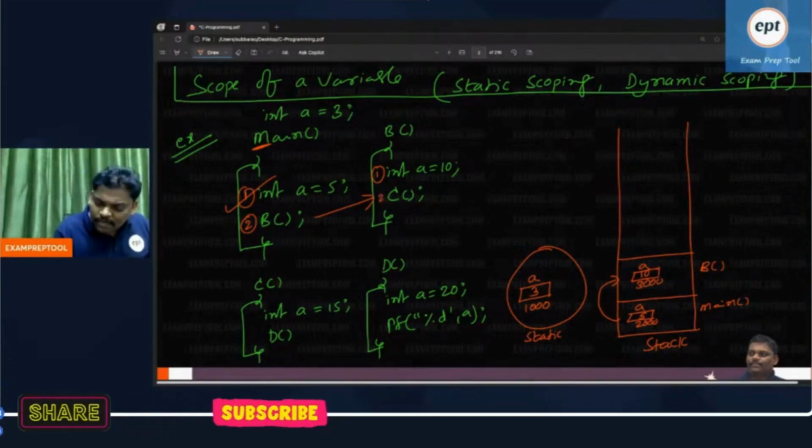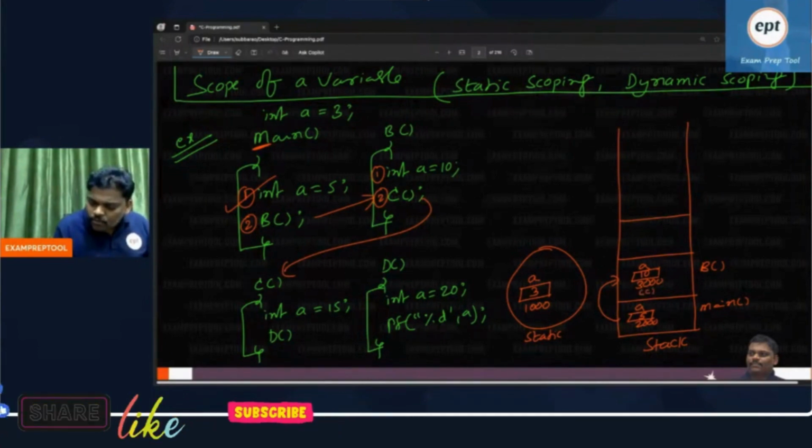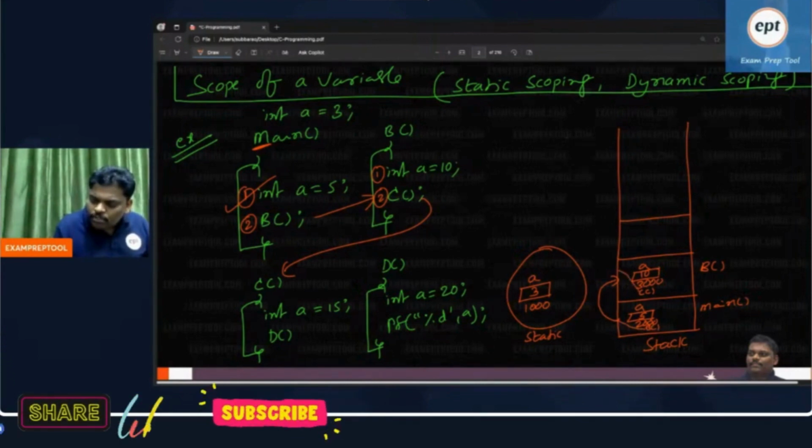Now see the second line. C function is called. Again push operation. Here B called, I did the push operation. Now here C called, I will do the push operation.